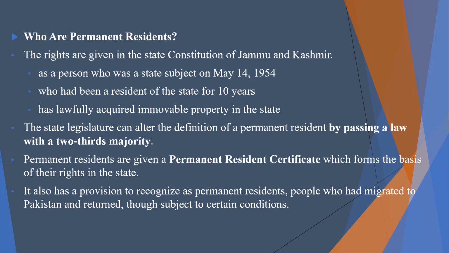It also has a provision to recognize as permanent residents people who had migrated to Pakistan and returned, though subject to certain conditions.